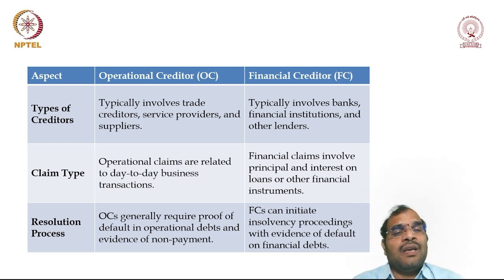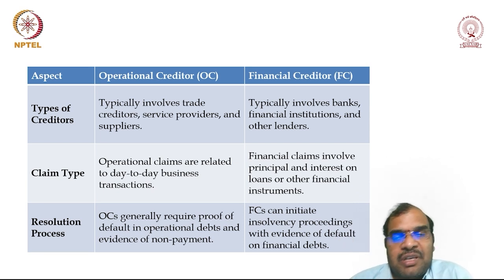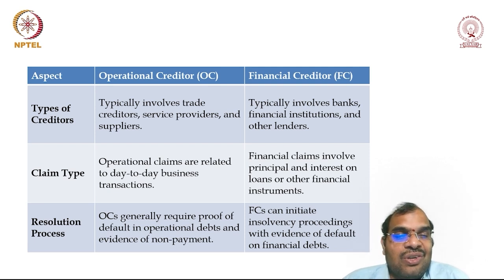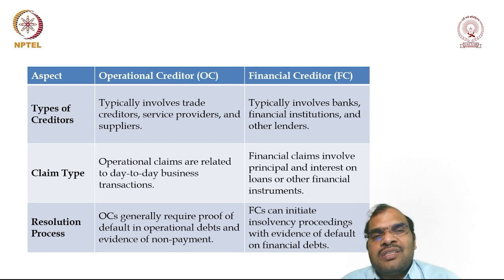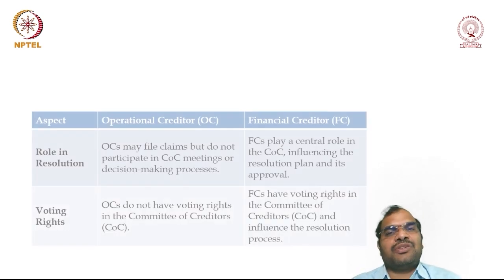Then resolution process. The OC is generally required to give proof of default. So the operational creditor is supposed to submit the proof of evidence stating that so and so person is liable to make the payment. FC can initiate with evidence of default. So FC need not show anything, he just has to show that there is a default, there is evidence. That is more than sufficient.